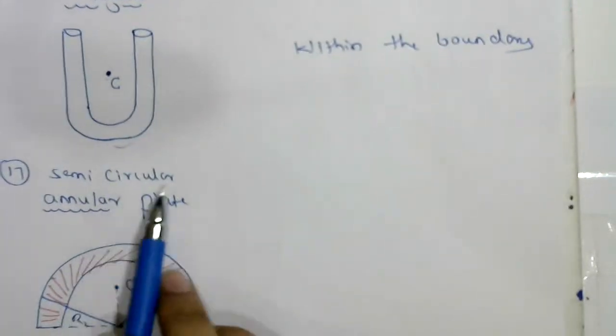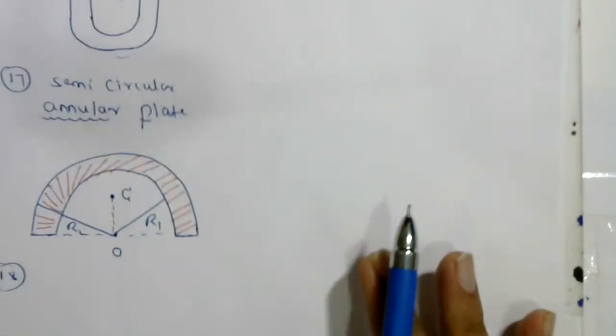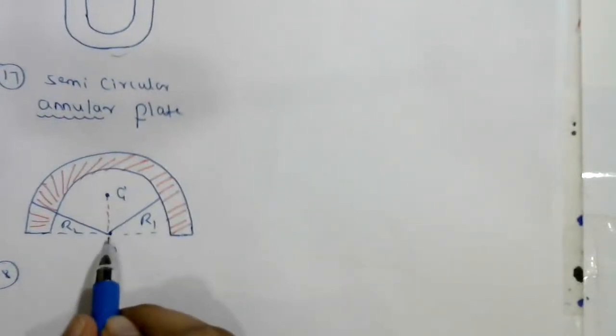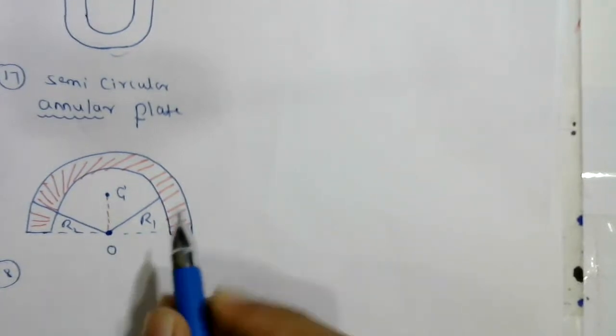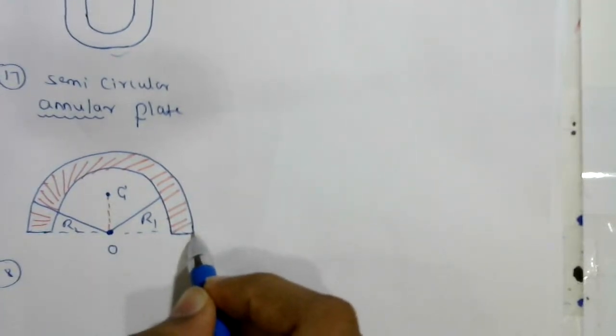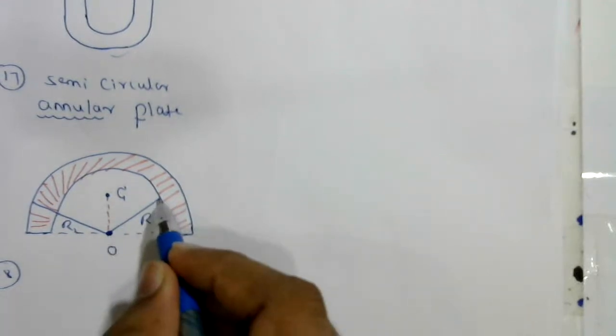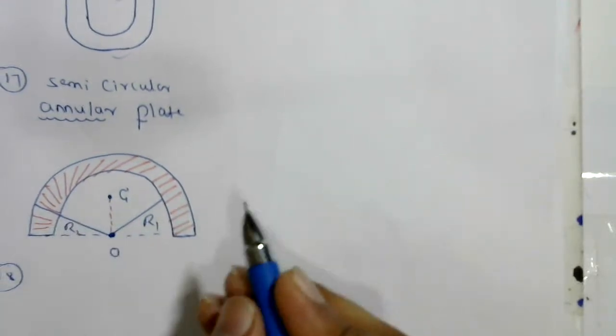Here we have a semicircular annular ring or annular plate. This is the center of curvature, with an inner radius and an outer radius. An annular ring means we will have two radii, r1 and r2.